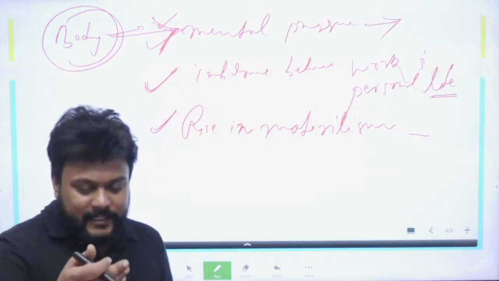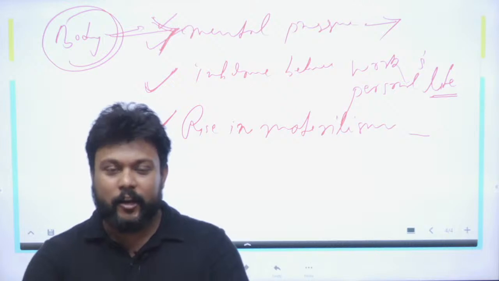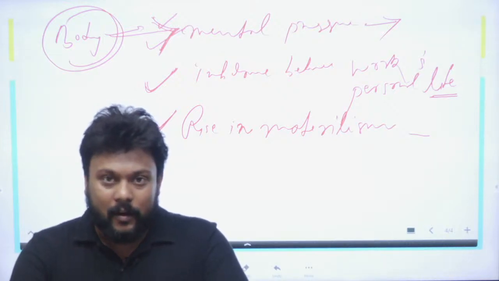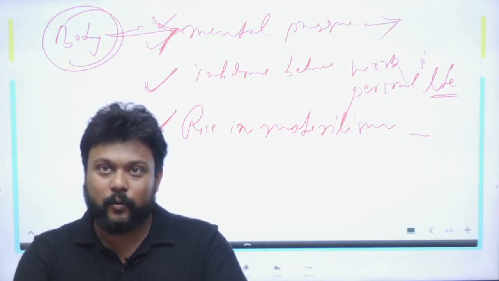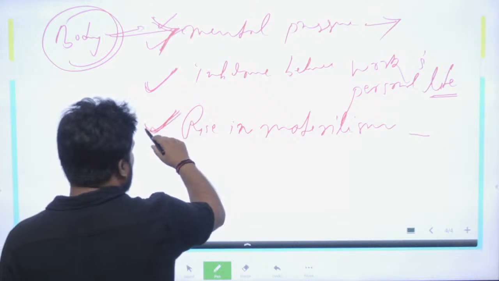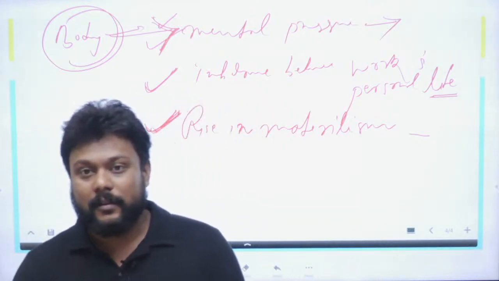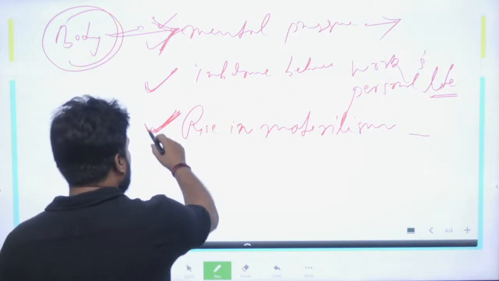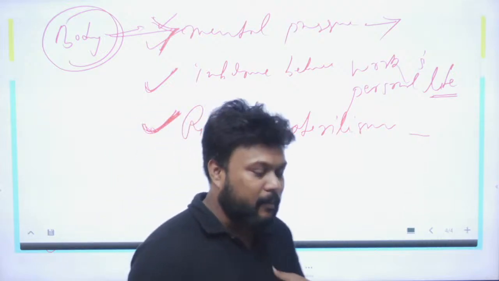As materialism is increasing, the idea of calculability and material goals are becoming very profound in Indian society. So people try to stick to this, but when they fail or don't have the means to achieve these goals, they resort to the idea of suicide, and this is mostly happening in urban areas also.